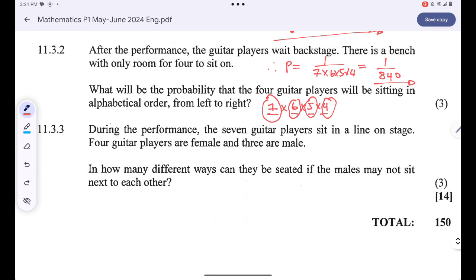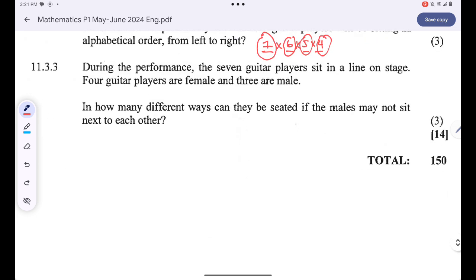Okay, during the performance, the 7 guitar players sit in a line on stage. 4 guitar players are female and 3 are male. In how many different ways can they be seated if males were not to sit next to each other? If males were not to sit next to each other, there are many different ways. Now, guys, we have 7 seats, 1, 2, 3, 4, 5, 6, 7.